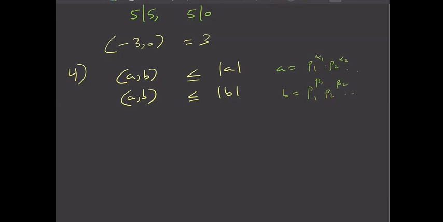Now, if you take the common part, it will be less than mod A only. It can't be more than A.